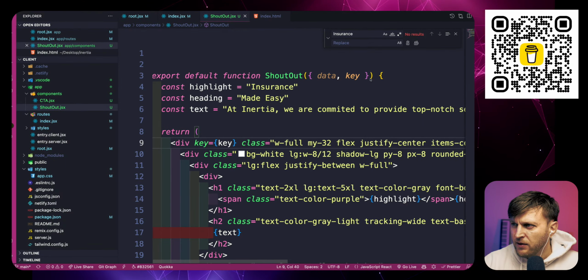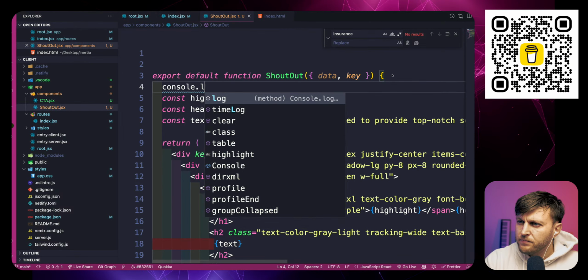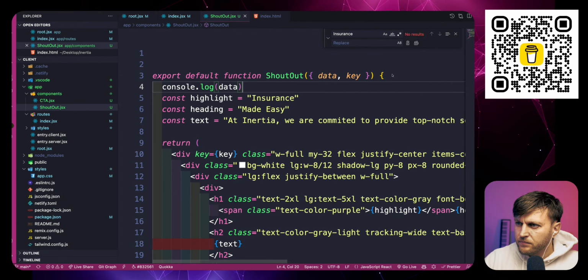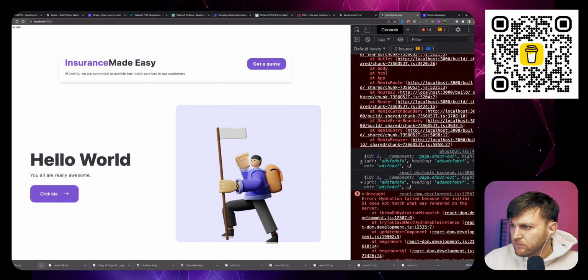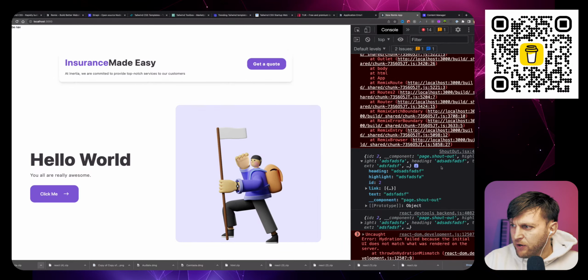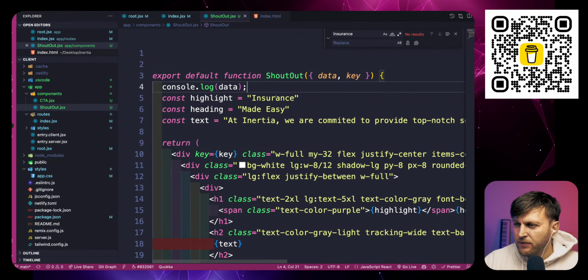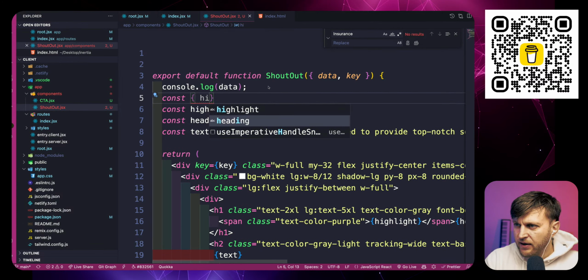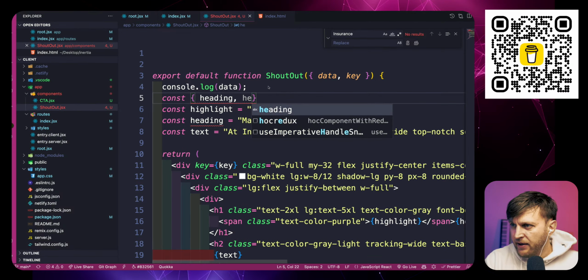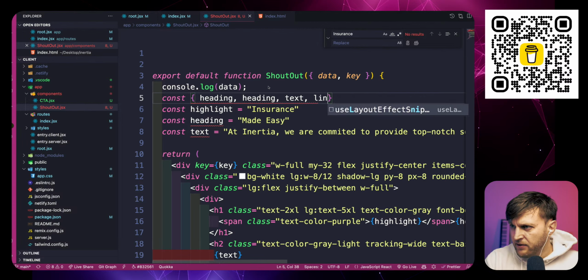So in our shoutout, let's console log our data. And we have our highlights, heading, and link, which has text and ref. So let's destructure: const highlight, heading, text, link.